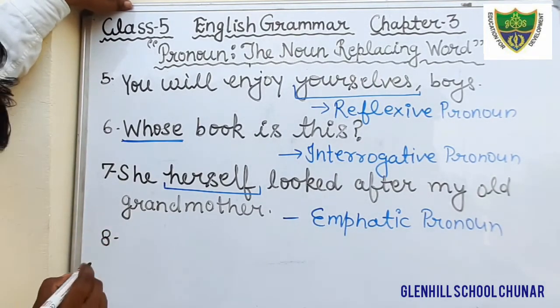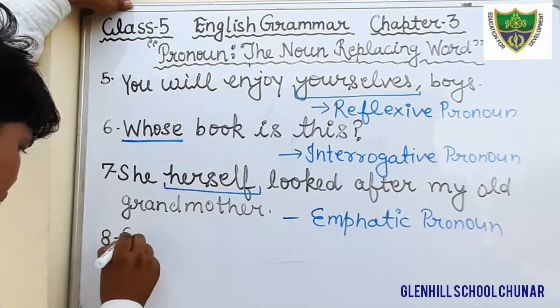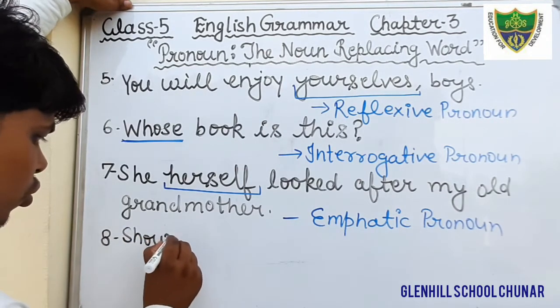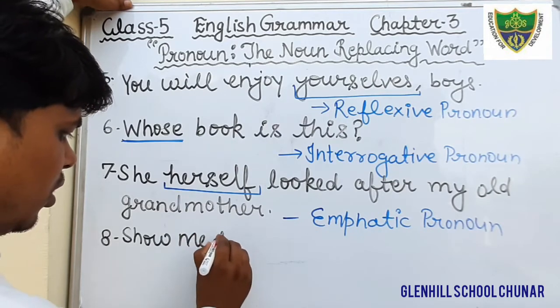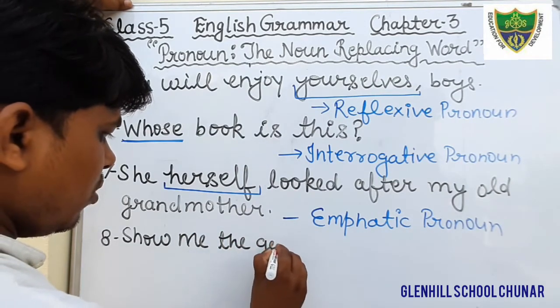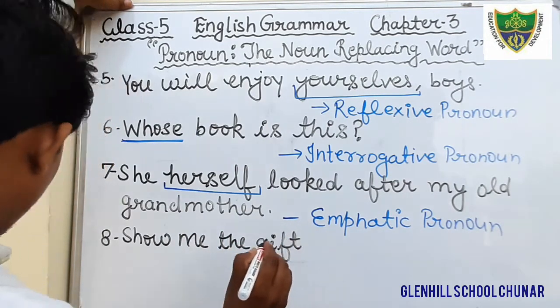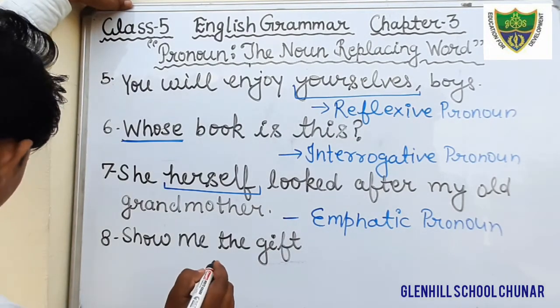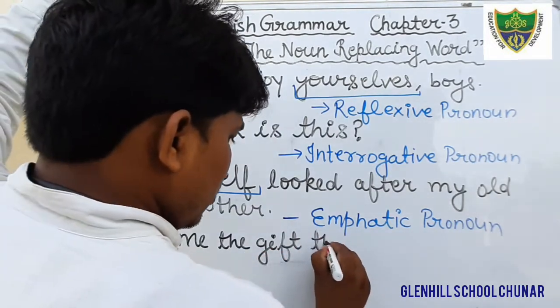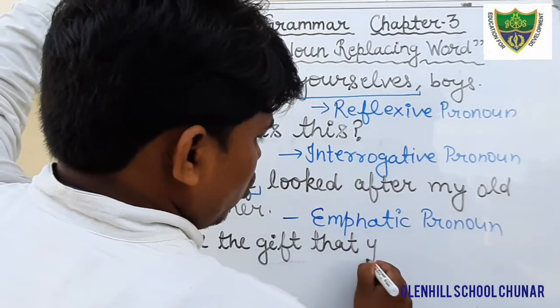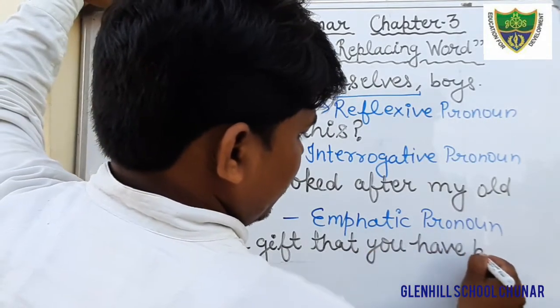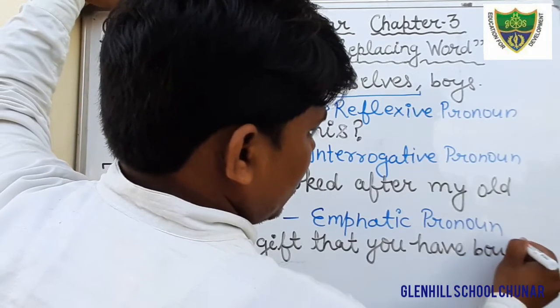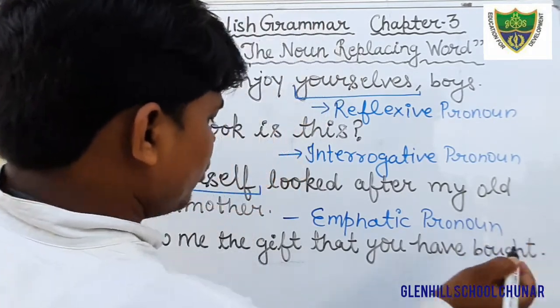Question number 8: Show me the gift that you have bought. Okay students, just see.